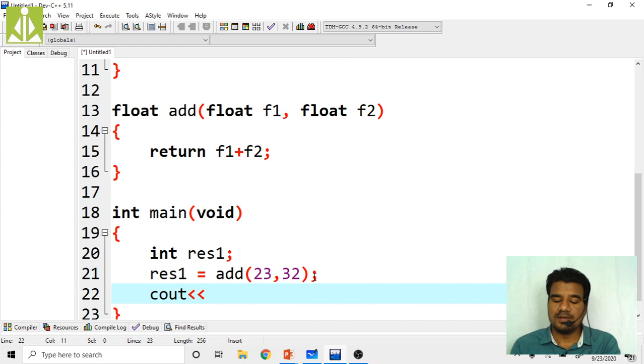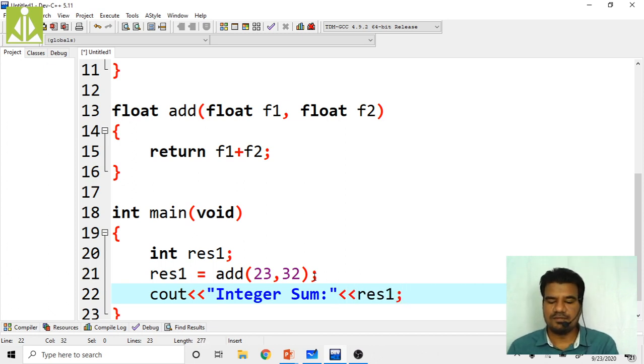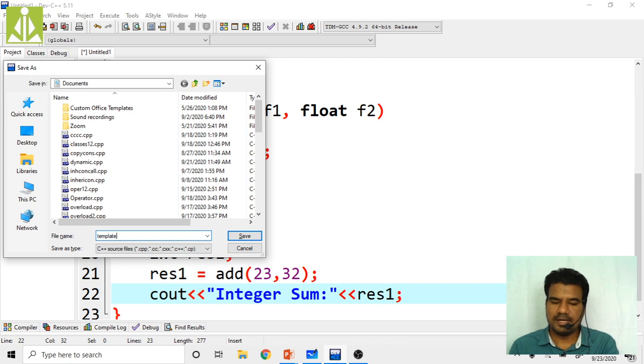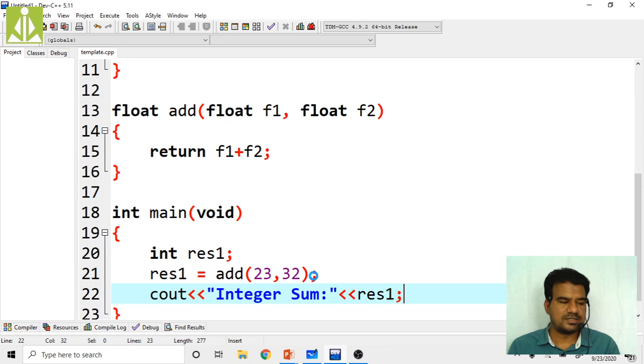Then cout, "integer sum", go to endl and put that res1. So like this. Save this program. What we are doing, we are practicing templates. Template.cpp. Hit enter. Program gets saved. Okay. Now go to execute, compile.